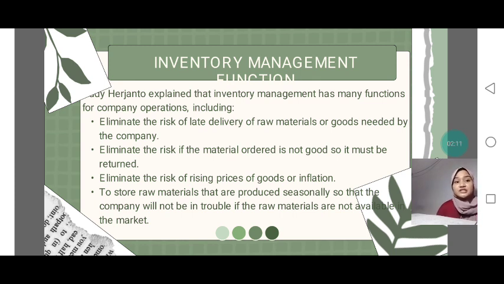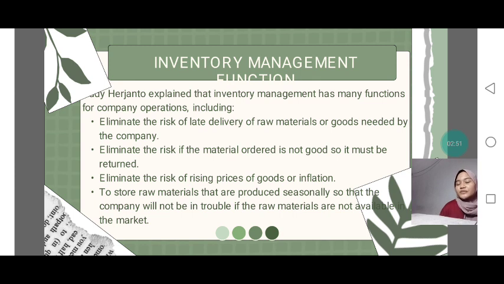Inventory management functions. Adi Harjanto explained that inventory management has many functions for a company's operation, including: number 1, eliminate the risk of late delivery of raw materials or goods needed by the company. Number 2, eliminate the risk if the material ordered is not good, so it must be returned. Number 3 is eliminate the risk of rising prices of goods or inflation.